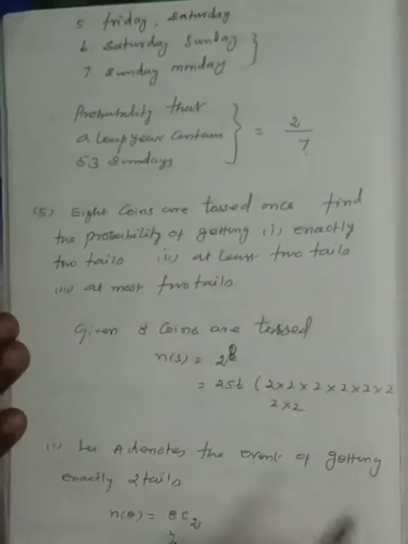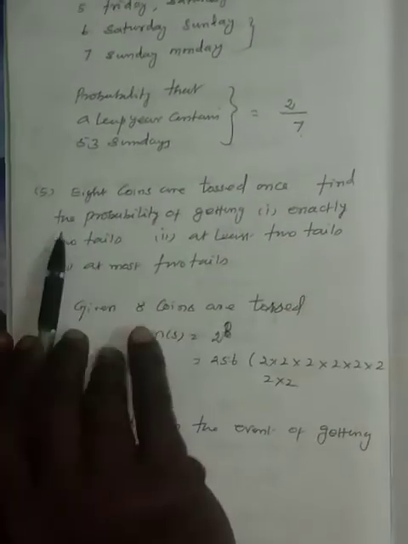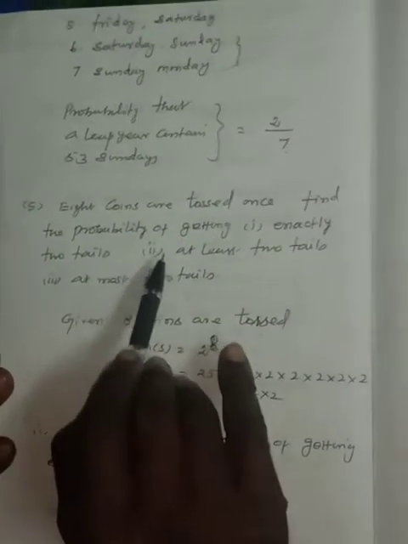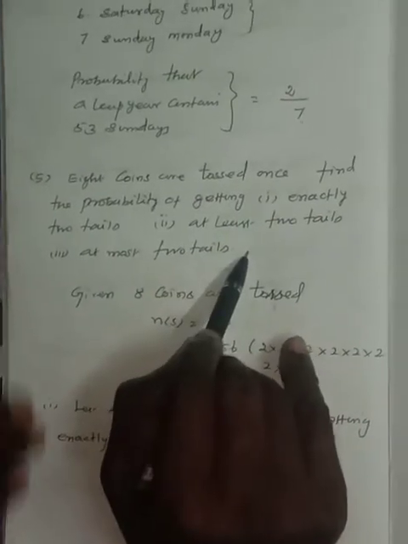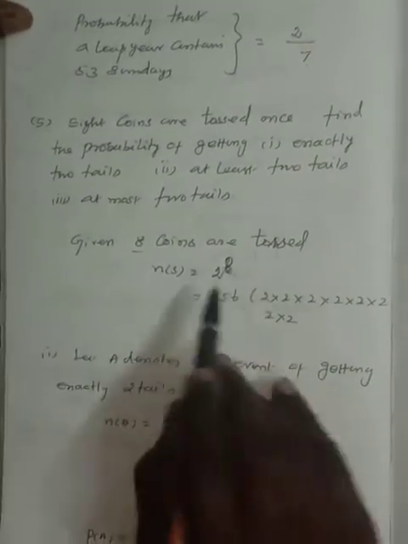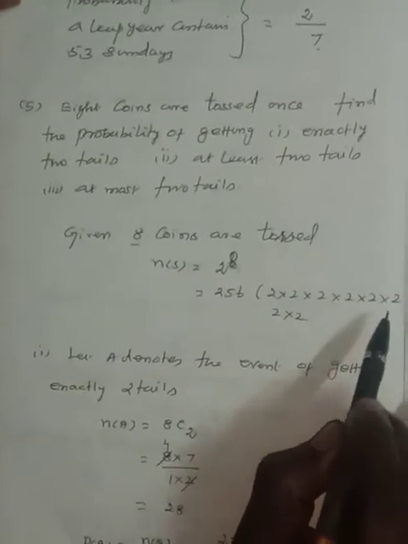Sum number 5. 8 coins are tossed once. Find the probability of getting number 1, exactly 2 tails, number 2, at least 2 tails, number 3, at most 2 tails. Given 8 coins are tossed. The total outcomes are 2 to the power of 8. 2 to the power of 8 means 2 into 2, 8 times. So the product gives 256.